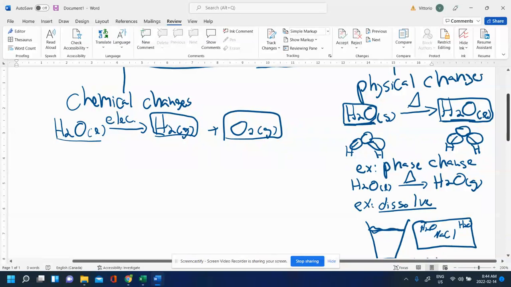So for physical change, I said crumpling paper, ripping paper is a physical change because it stays the same. But if you burn paper, for example, if you take a piece of paper and light it on fire, the chemicals on the inside are changing into things like carbon dioxide and water and carbon monoxide and regular carbon and soot, a combustion reaction. So you have actual changes happening to the chemical identity of the substance. So generally, for chemical changes, you'll see that a new substance forms. You change the chemical identity. A new substance forms.